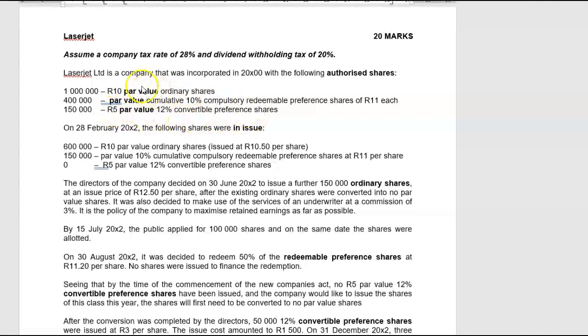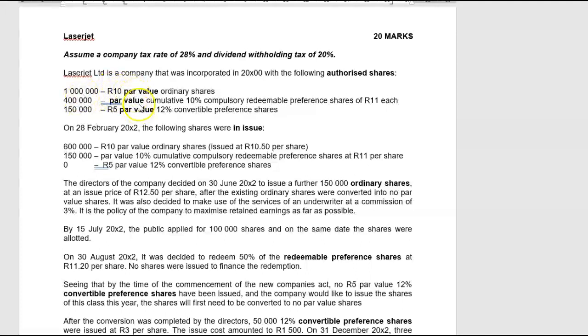convertible preference shares. Par value. That means that there was a nominal value attached to a share. The ordinary shares had a nominal value of 10 Rand. So I could have issued shares at a higher value than 10 Rand, but the amount more than 10 Rand, let's assume we have issued it at 12 Rand a share. That additional 2 Rand a share we would have had to account for under the share premium account.